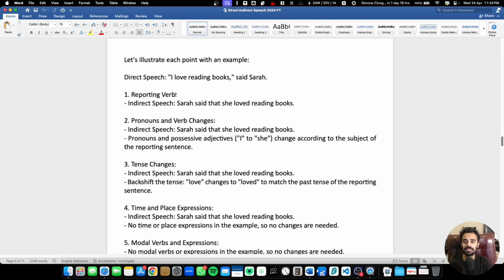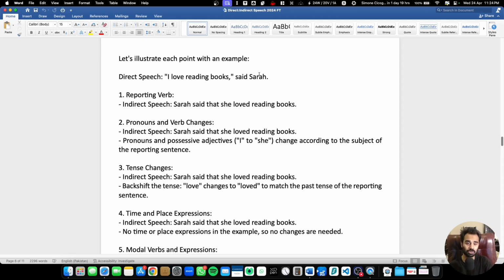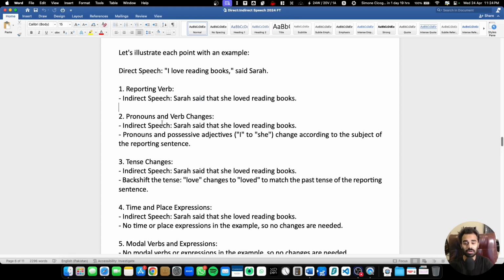So over here it says the direct speech: "I love reading books," said Sarah. Now that's the direct speech, and we need to convert it into indirect speech, and we'll see how each element changes as it should per the grammar rules. Now this is the important part, which we definitely need to consider for the exams. So indirect speech: Sarah said that she loved reading books. So you can say that's the reporting verb over here.